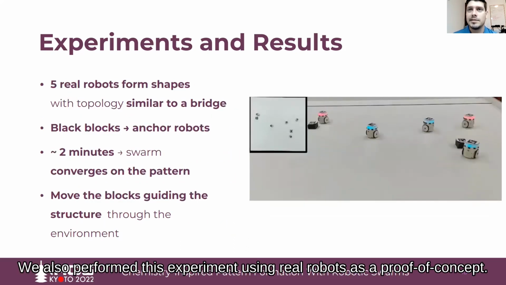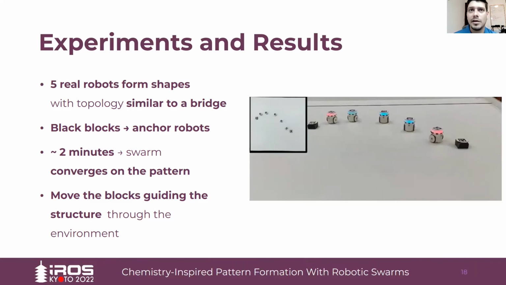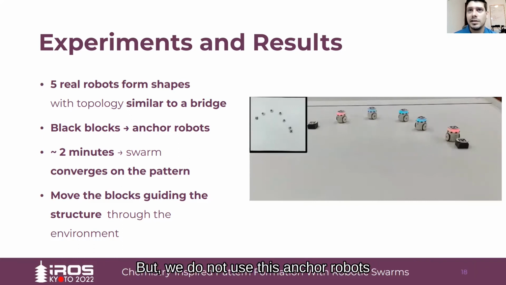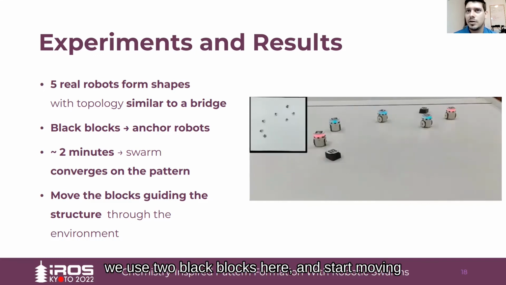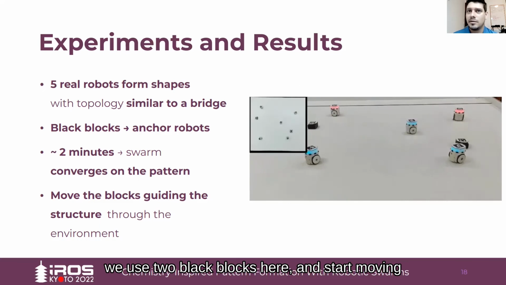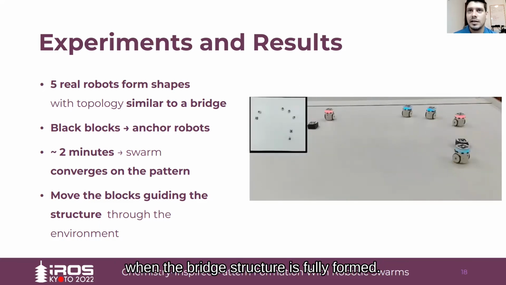We also performed these experiments using real robots as a proof of concept. But we do not use these anchor robots; we use this black box here. And we start moving it after the bridge is totally formed.